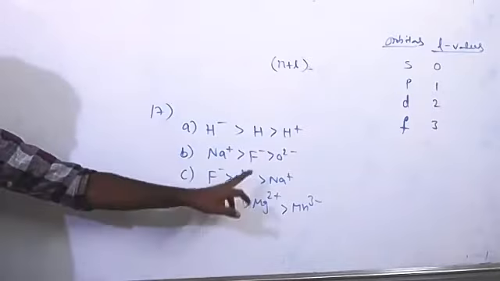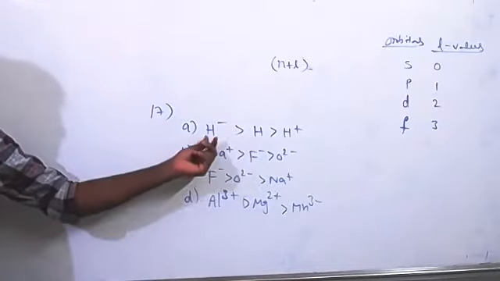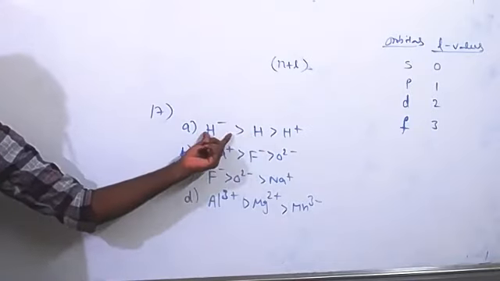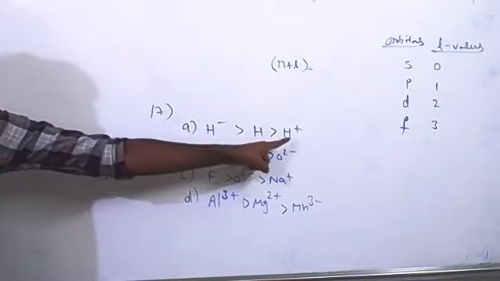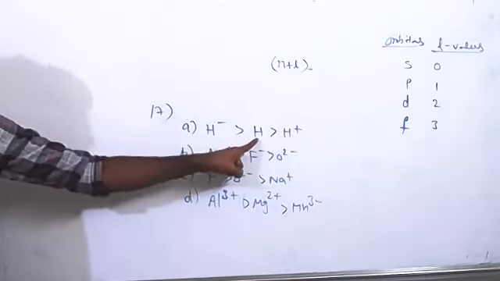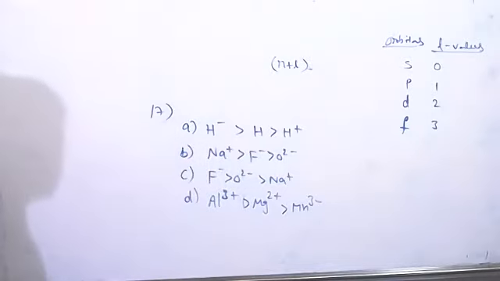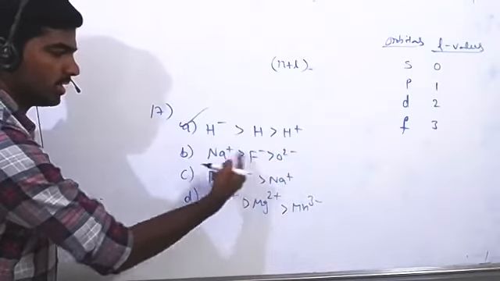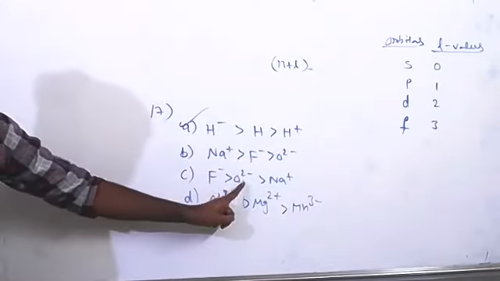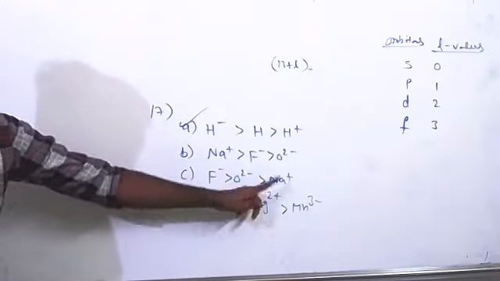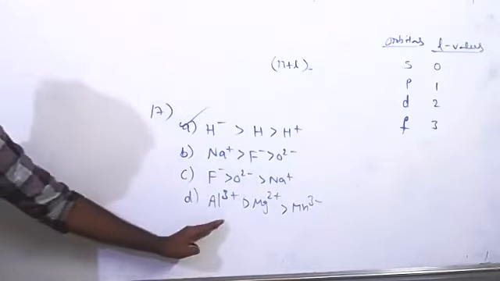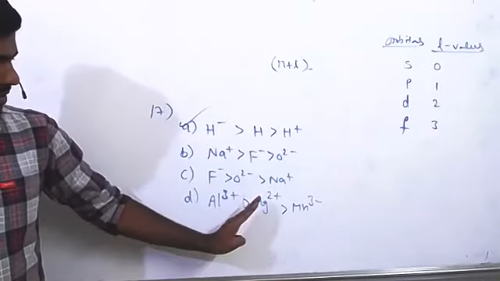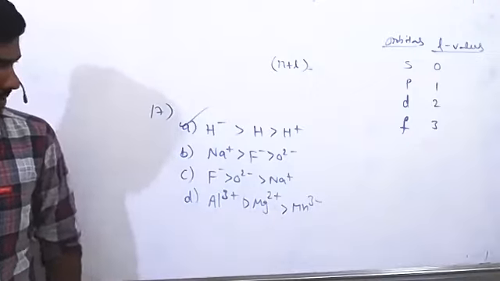See, this is the neutral atom. Anion is always bigger than its respective atom, and cation is always smaller than its respective atom. This only follows the correct trend. And these are wrong. Actually, here we have to give the reverse order: O2 minus is bigger than F minus, then Na plus. Here O2 minus is bigger than F minus, and the smallest size is Na plus. Here Mn3 plus is bigger in size, then Mg2 plus, and then Al3 plus.